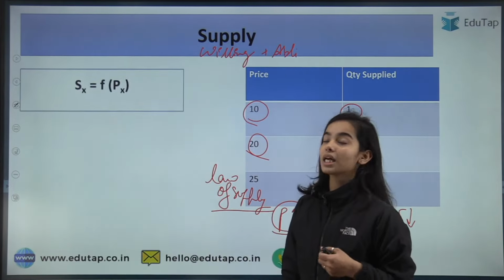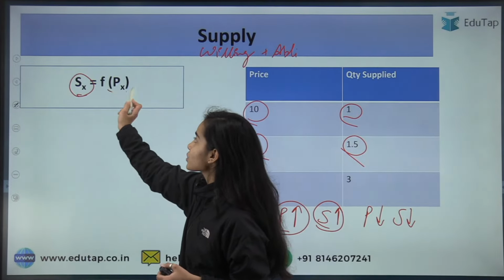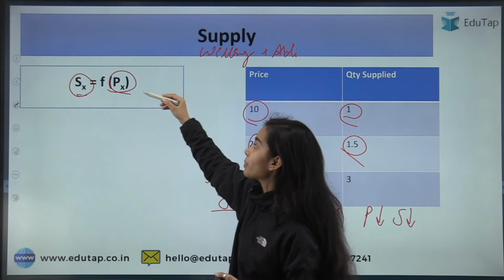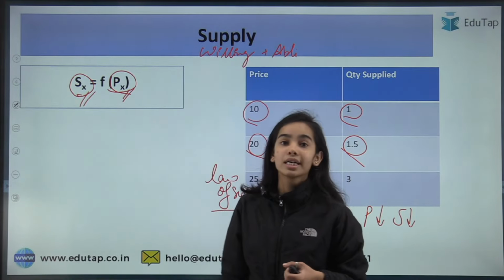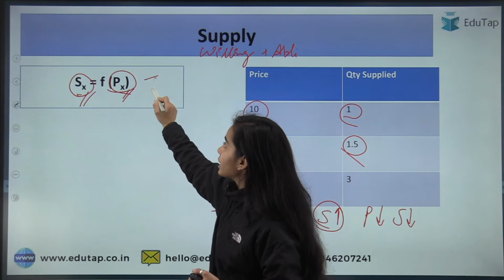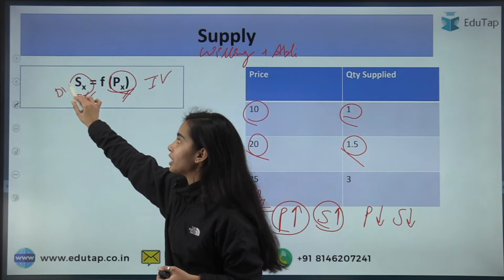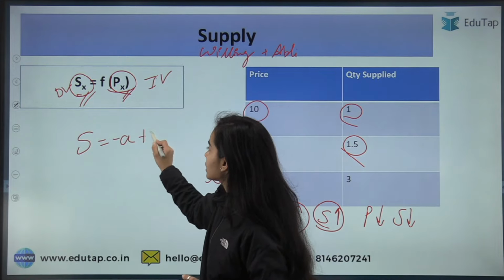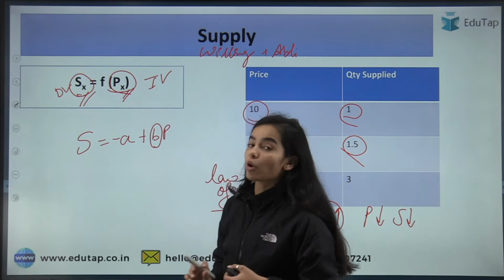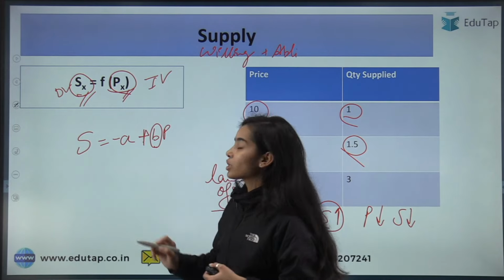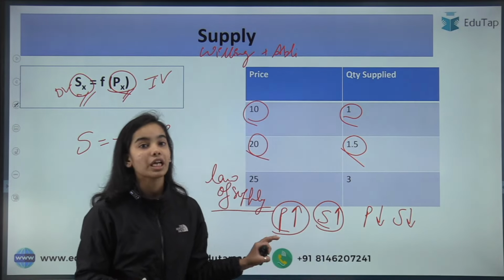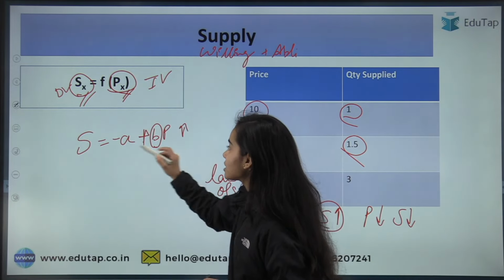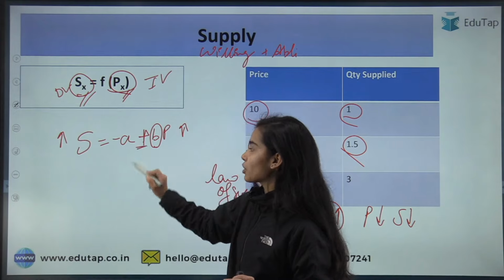Now if we see the equation of the supply with regards to the price, see, the supply is a function of price. That is, when the prices are changing, there will be some change in the supply. So price is the independent variable and supply is the dependent variable. The equation of the supply is, here the slope is positive. Why? Because there is a positive relationship between the two. When the prices are rising, the supply will also rise. This is what this positive is showing.